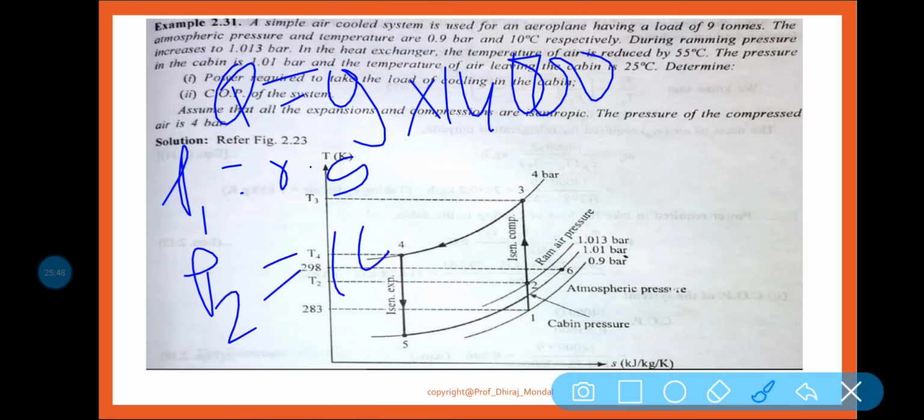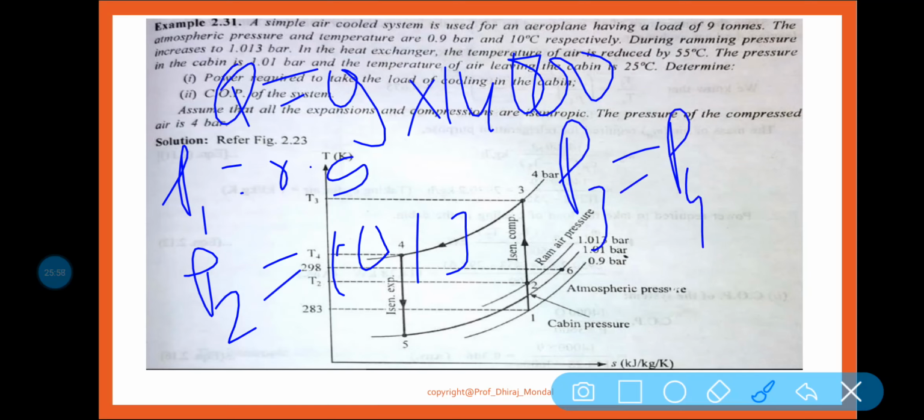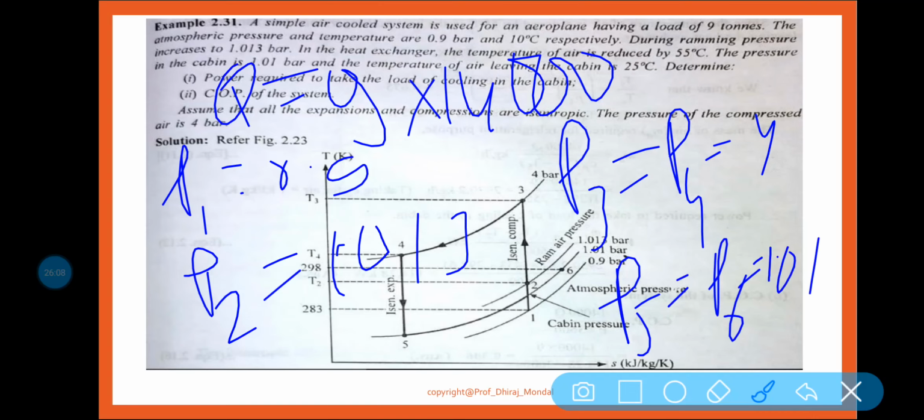P2 is given 1.013 bar. Anything else? Yes. P3 is equal to P4 and it is given 4 bar. P5 is equal to P6 and it is given 1.01 bar.